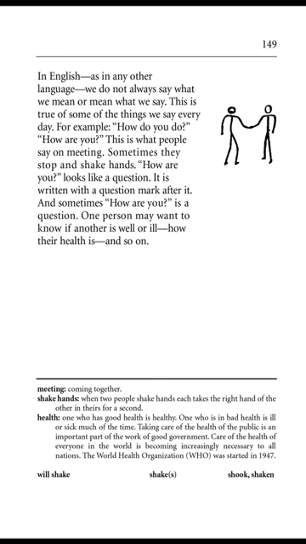Page 149. In English, as in any other language, we do not always say what we mean or mean what we say. This is true of some of the things we say every day. For example, how do you do? How are you? This is what people say on meeting. Sometimes they stop and shake hands. How are you? Looks like a question. It is written with a question mark after it. And sometimes, how are you is a question. One person may want to know if another is well or ill, how their health is, and so on.